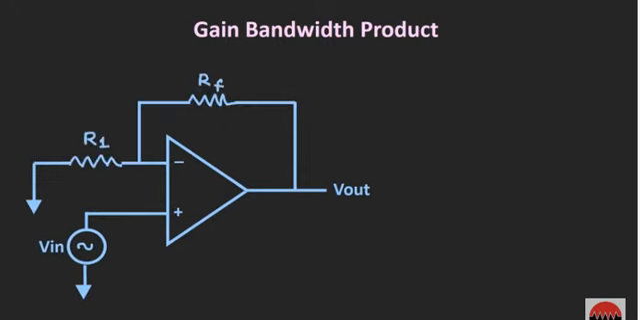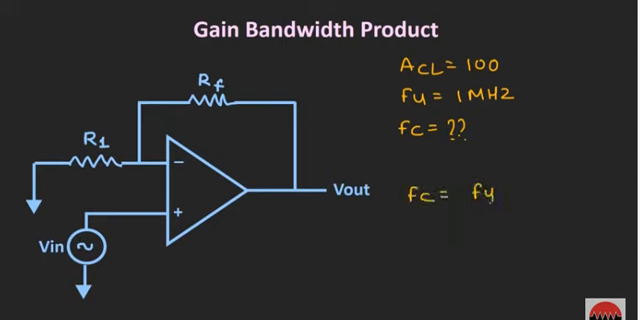So now let us take one example based on this gain bandwidth product. So here we are using this op-amp in a non-inverting configuration, and for this configuration we need the closed loop gain of 100, and here we have been given this unity gain frequency that is equal to 1 megahertz, and we want to find the cutoff frequency FC for this configuration. So we already know that for the non-inverting configuration, the cutoff frequency FC will be equal to the unity gain frequency divided by the closed loop gain of the op-amp. So here the cutoff frequency FC will come out as 10 kilohertz.